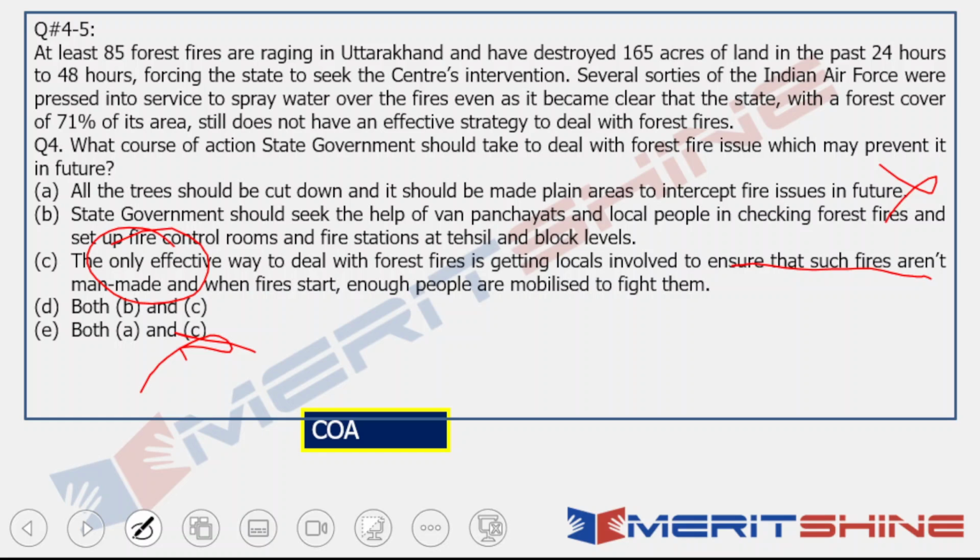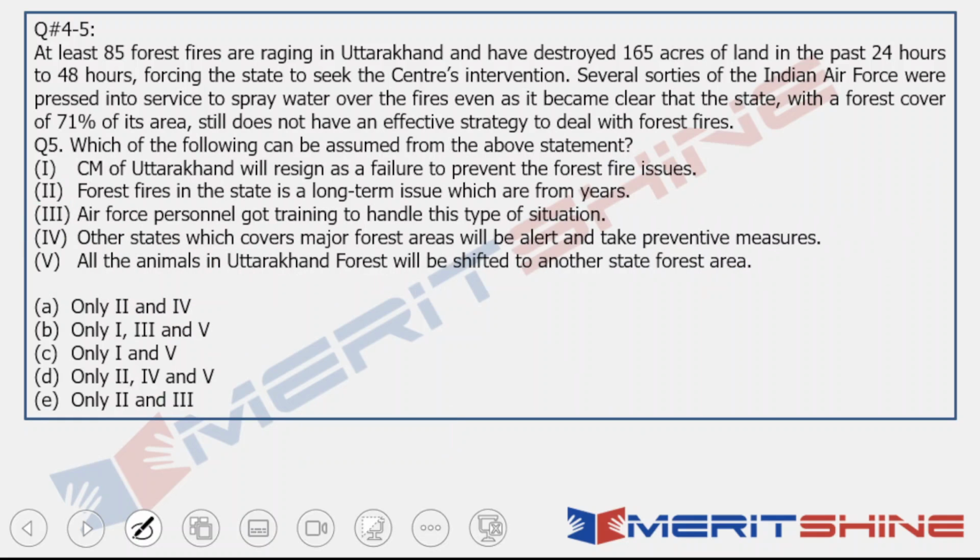Even if it happens without a fire control room, without fire stations, would you be able to douse the fires? Would you be able to manage if the fires happen even after this policing? You will not be able to, right? Then also you will have to take the help of the centre and the Air Force. So C does not solve your problem to the level you would want, right? So we will go on with B. Clear? Now the last question, try it out.